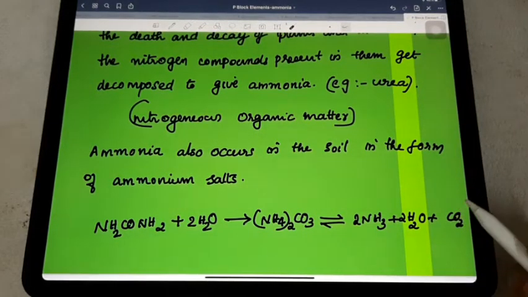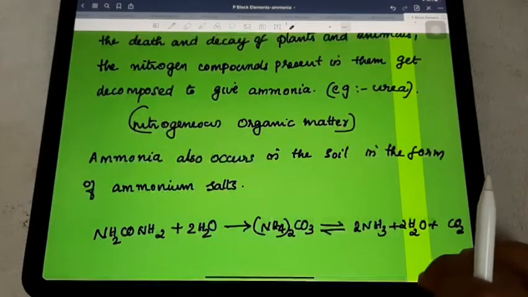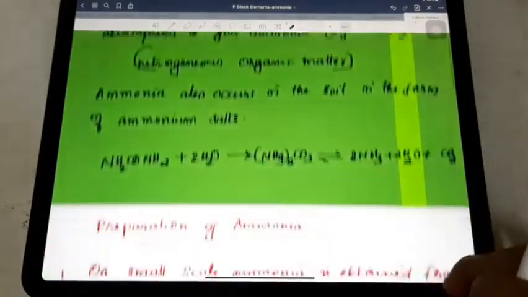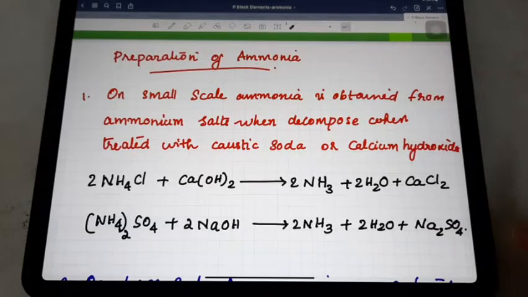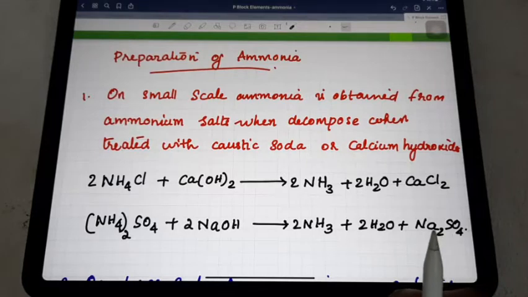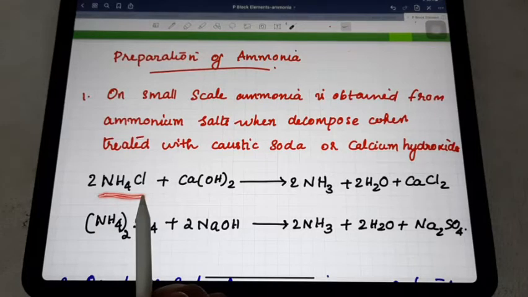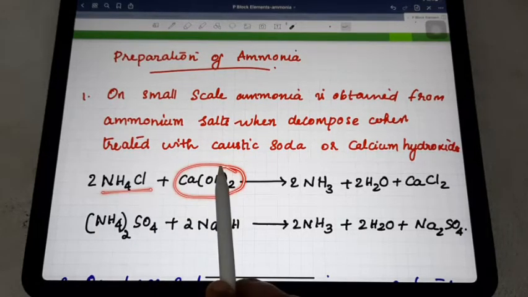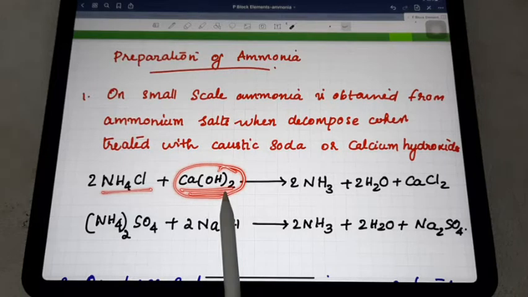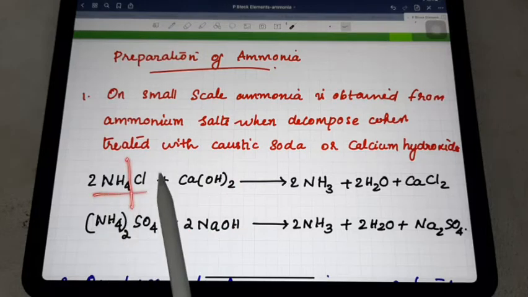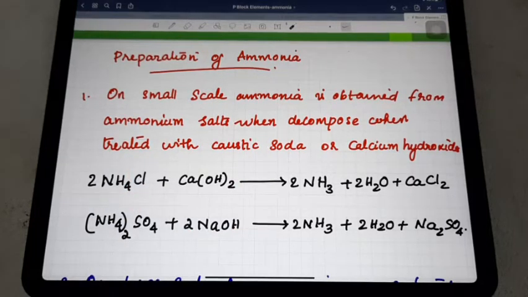In this video I am going to discuss mainly the preparation and properties of ammonia. First, the preparation of ammonia. On a small scale, that means when a very small amount of ammonia is needed, it is obtained from ammonium salts. Ammonium chloride reacts with caustic soda, that is calcium hydroxide or sodium hydroxide, and the ammonium chloride decomposes and forms ammonia.